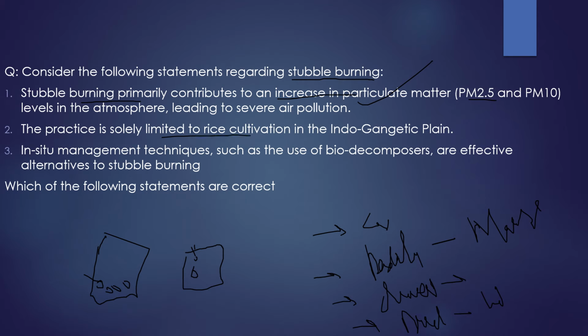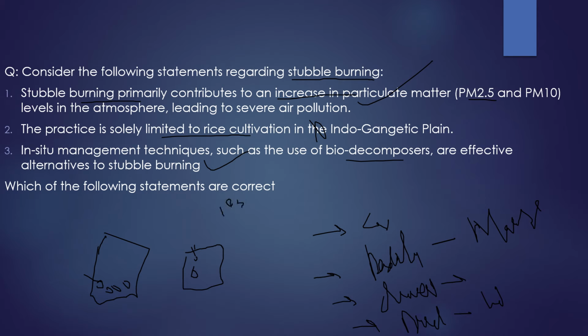Even though it is mostly found in Indo-Gangetic plain, it is not limited to rice cultivation only. So this statement is incorrect. Third statement, in situ management techniques such as the use of bioconsumers are effective alternatives to the stubble burning. 100% correct. That is true. So with respect to this question, the correct statements are statement 1 and statement 3.